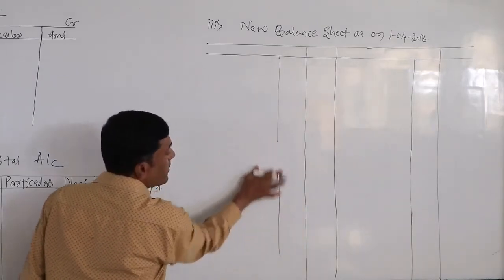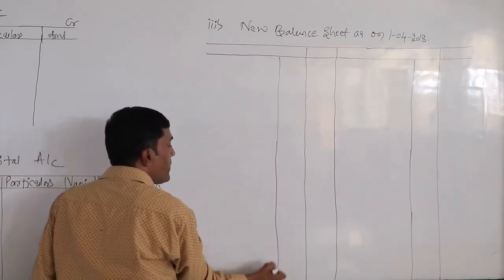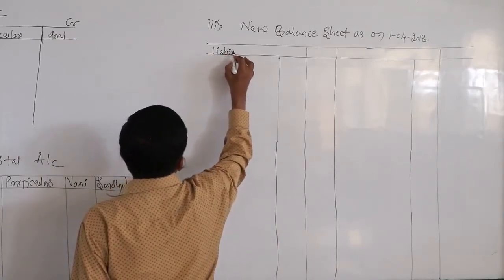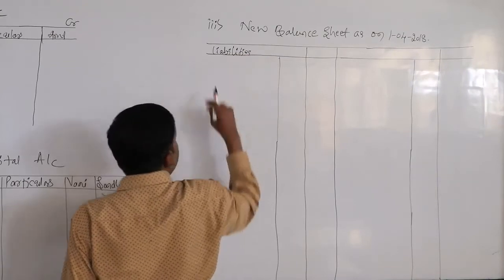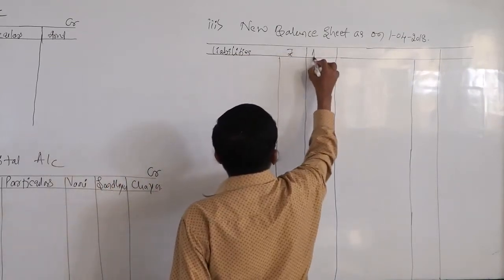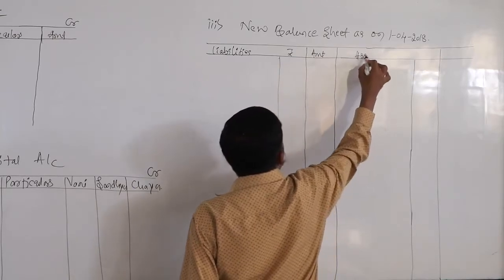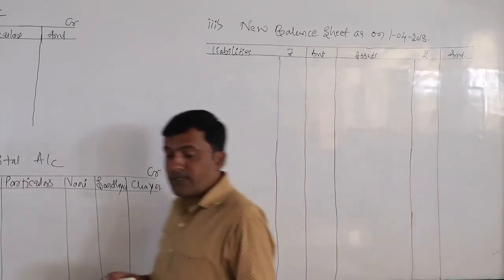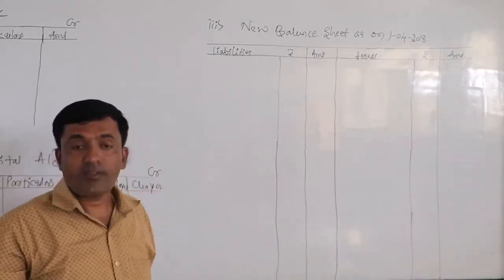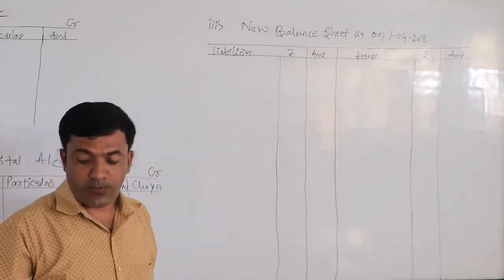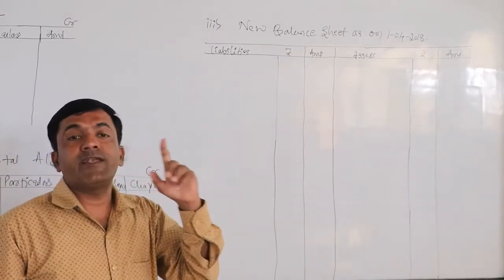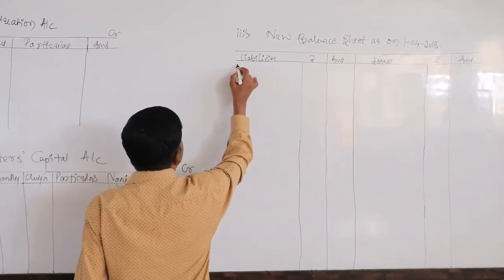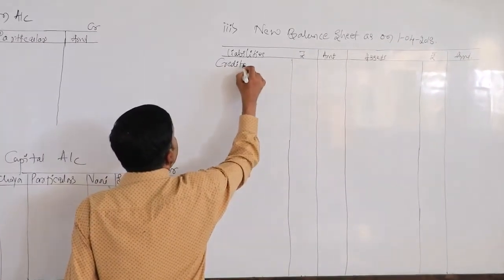This is the inner column. The board is very plain, very smooth, that is the reason I am not able to make some straight lines. Rupees amount, assets, rupees amount. So dear students, look here, on the liability side, the first point is creditors. There is one adjustment, keep in mind, in the last point. So we need to write creditors on the liability side in the inner column.